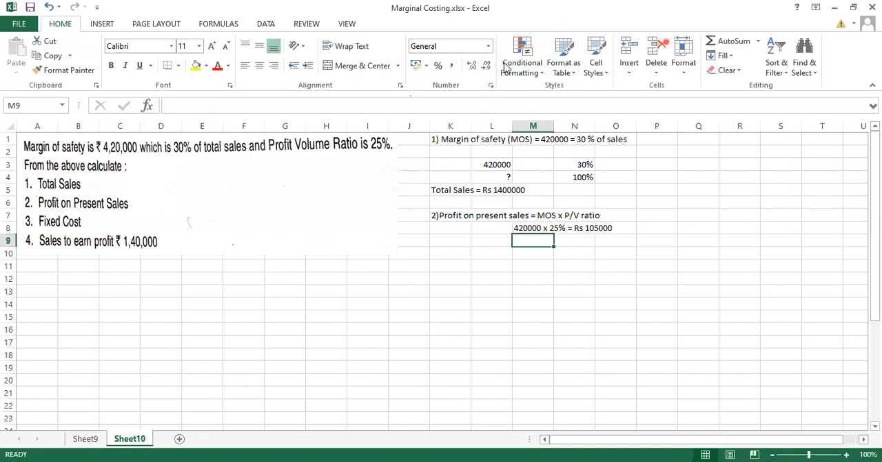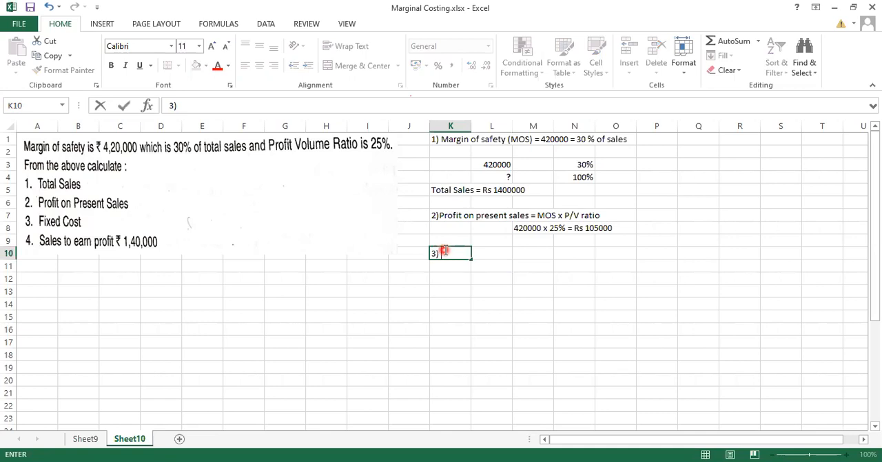Present sale बोला है, total sale नहीं यहाँ. Make sure they have asked just the present sale, not the total one. So you cannot take this 14 lakh and then 25% on it. No, present मतलब जो MOS का present sale है, that is nothing but 4,20,000. Now the third thing which they have asked us to find out is fixed cost.